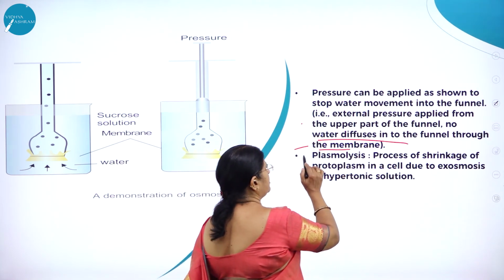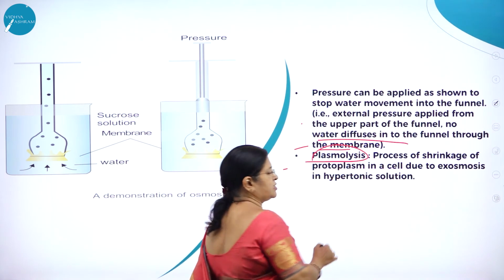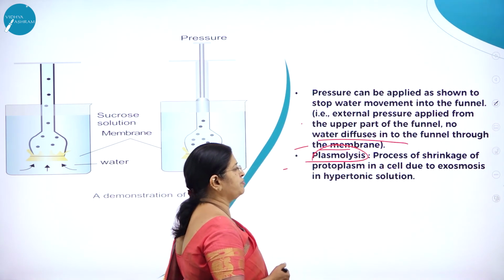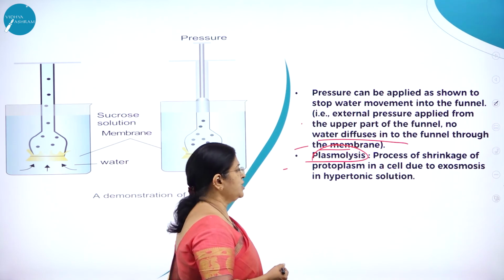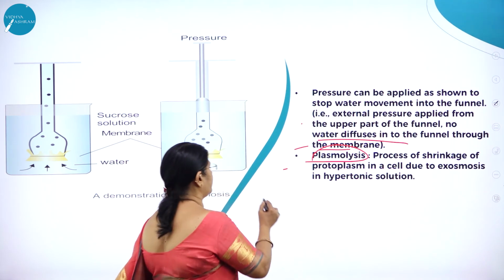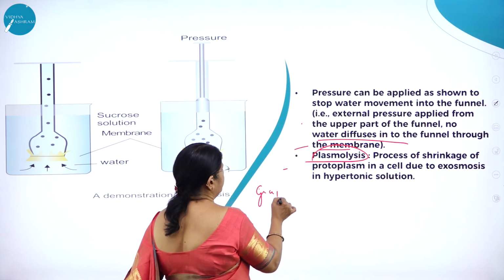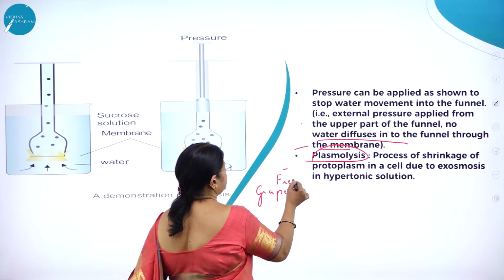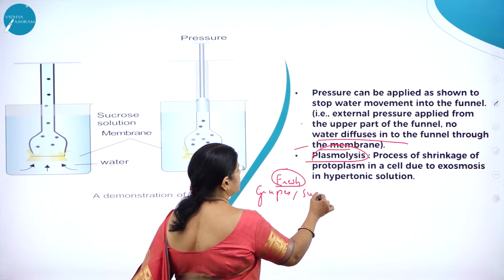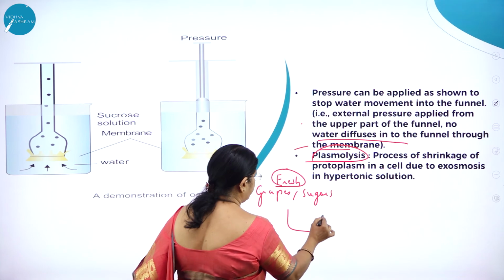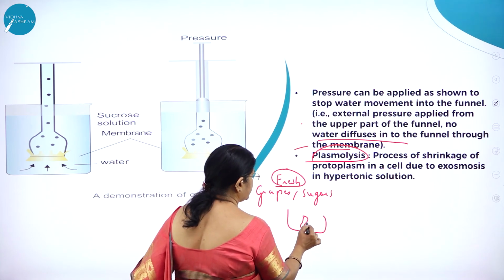So this is about the next topic, plasmolysis. Plasmolysis is the process of shrinkage of protoplasm in a cell due to exosmosis in a hypertonic solution. For example, you might have come across fresh grapes. Fresh grapes, if kept in sugar solution. For example, raisins.